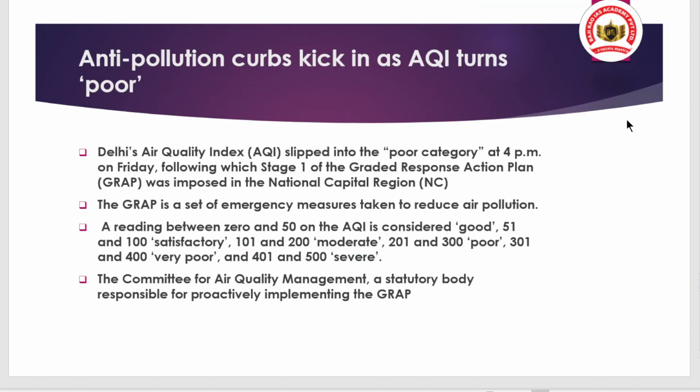It is related to the anti-pollution measures now started in Delhi and NCR. And when we talk about Delhi, remember that in winter the pollution level starts increasing in Delhi and NCR. Why? I have discussed already. Because of stubble burning in the nearby areas of Delhi like Punjab, Haryana. Along with that, in the winter the air becomes stable and the pollutants are not able to disperse into different regions. So the pollutants become concentrated in Delhi.